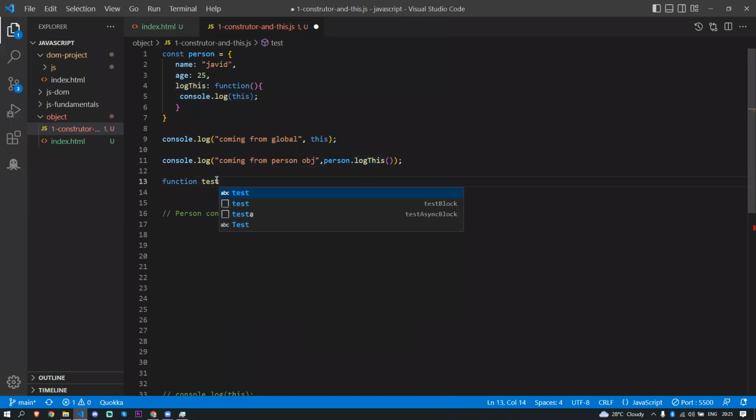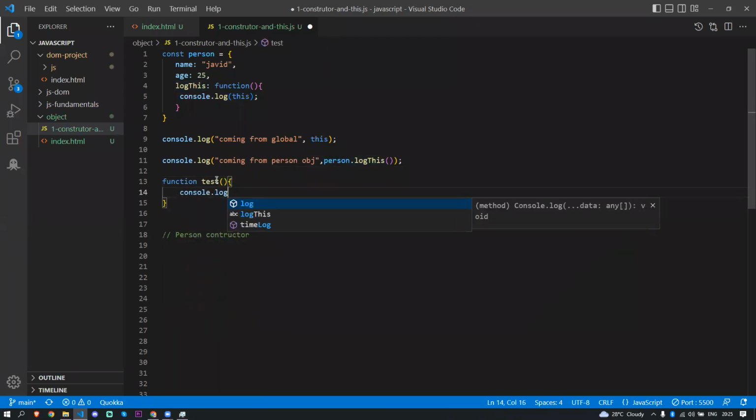Inside this test function, I'm just going to console.log this, with the comment coming from inside function. So everything is done now. We're going to check what it's going to return.